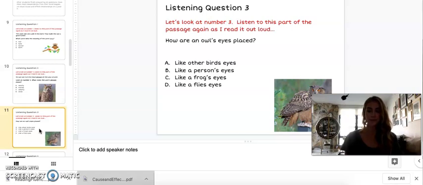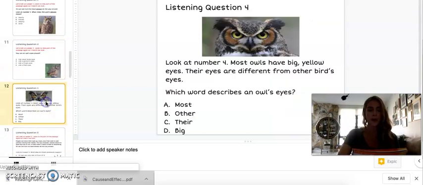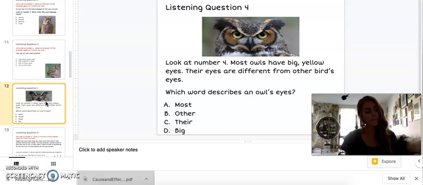Question number 4. Listen to these sentences from the story again. Most owls have big yellow eyes. Their eyes are different from other birds' eyes. Which word describes an owl's eyes? A, most, B, other, C, their, or D, big? And the last one, question number 5.